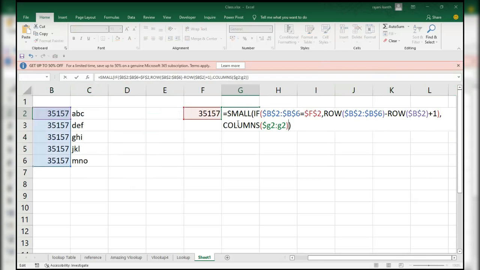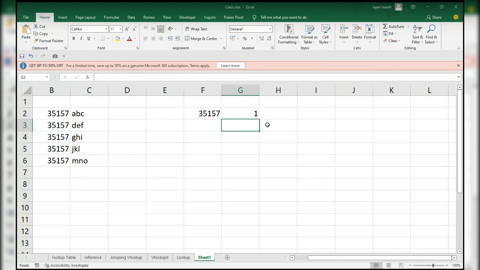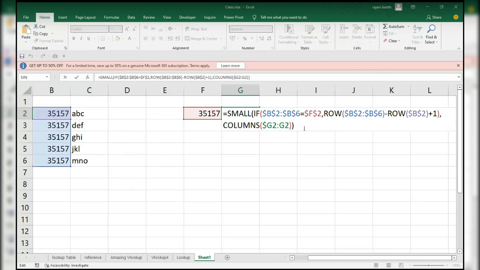Okay, forgot the parenthesis. Okay, F9, 1. I'll explain this one. The COLUMNS 1 is equal to where we are in G3, $G3 colon G3. Okay, if I drag the formula here, G 1, 2, 3, 4, 5, 6. Like that I will do here.